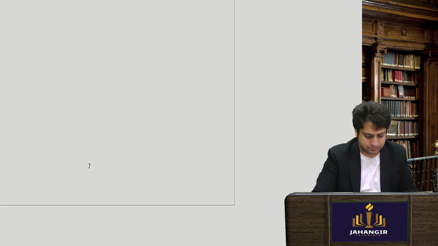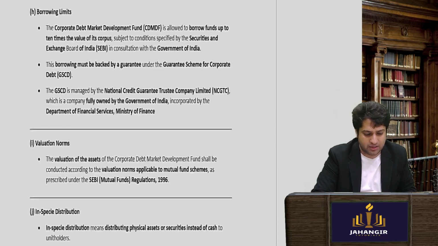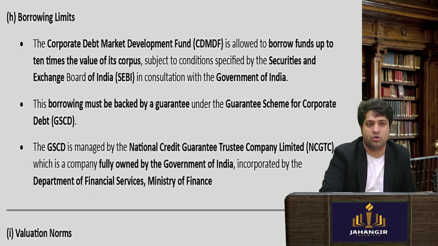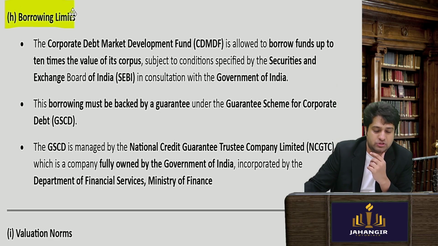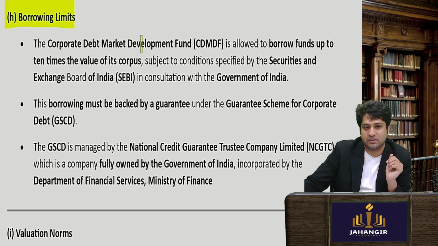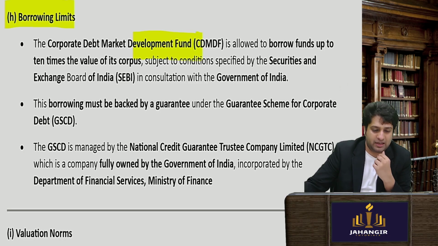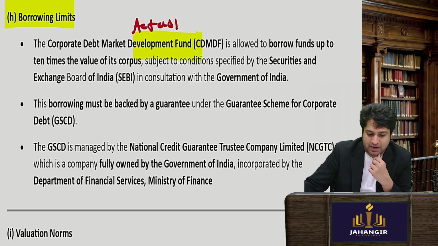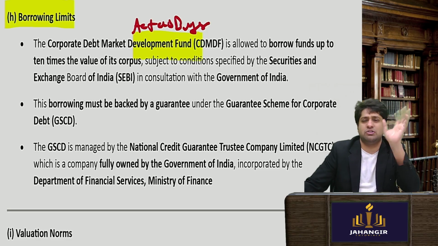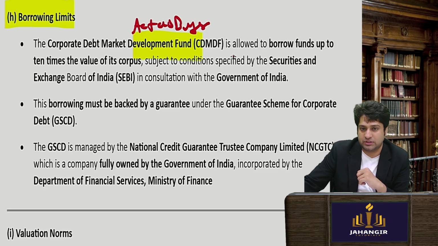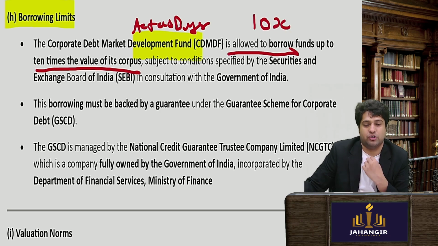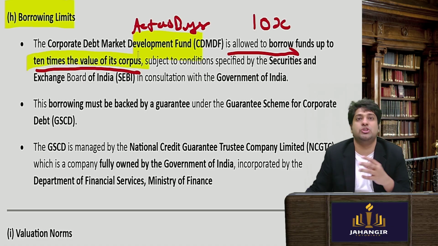Borrowing limit. Now imagine at any point in time, if this fund needs to borrow, take more money to buy more mutual funds, they can go ahead and take a borrowing also. Understand? If this fund is acting as a buyer, they might require funds, and 33,000 crores, let's say, is used up, or more money is needed. Then they can even borrow funds. They are allowed to borrow 10 times the value of the corpus during distress.